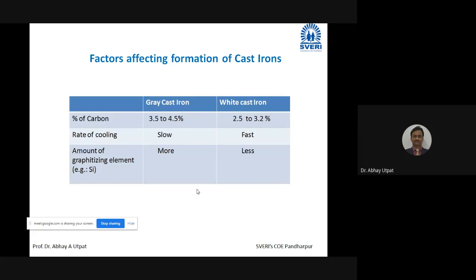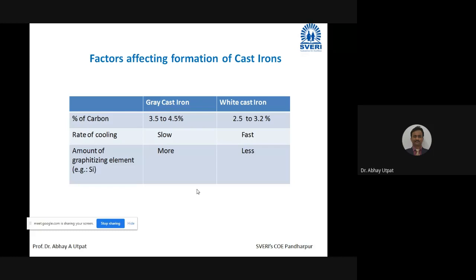It means you have molten cast iron with 3.5 to 4.5% carbon, and if you add a little more silicon to that melt and pour it, it will solidify as gray cast iron.